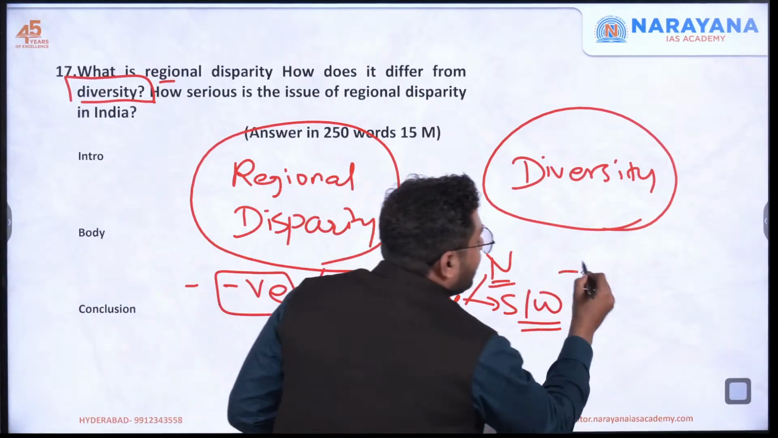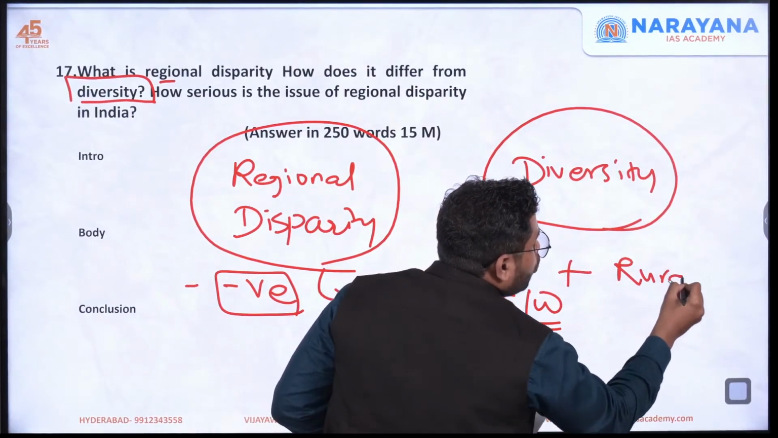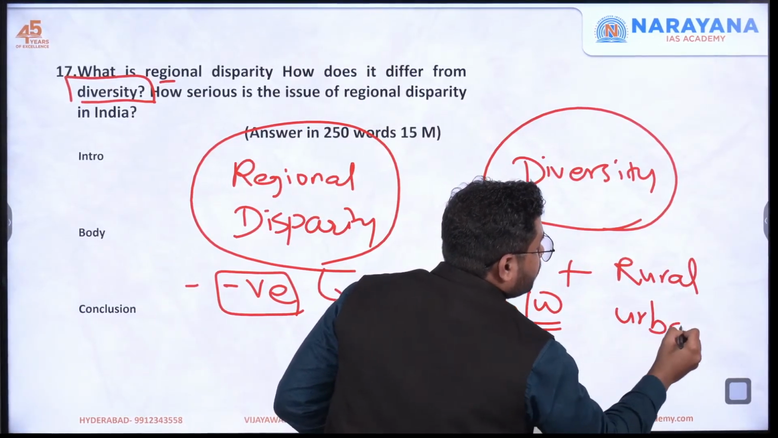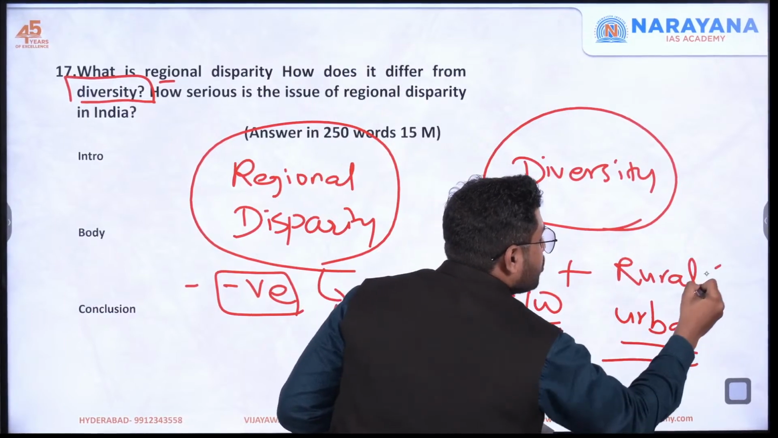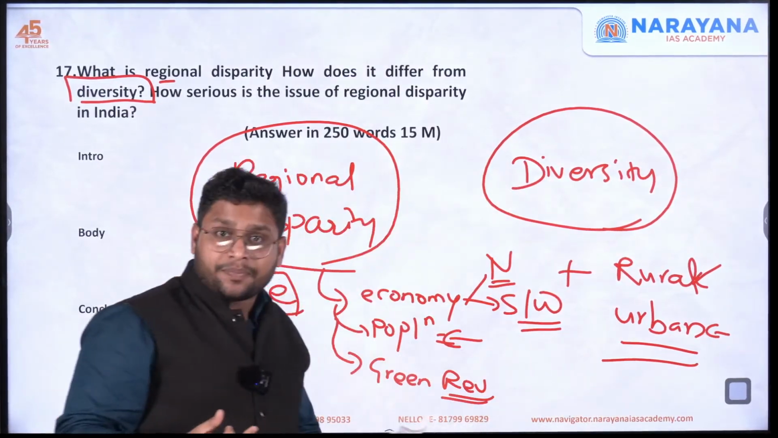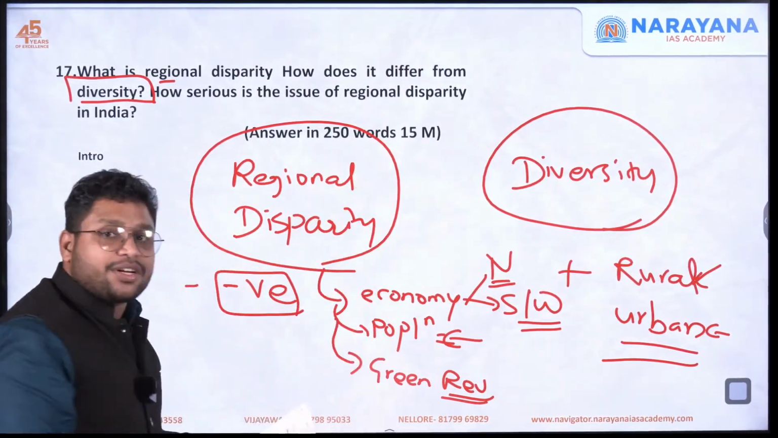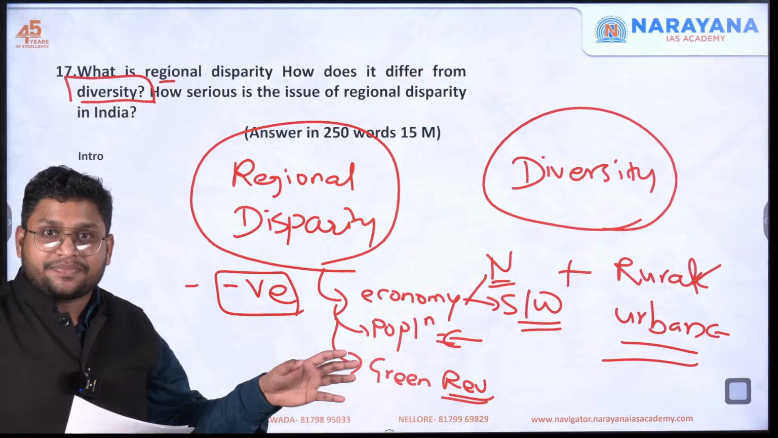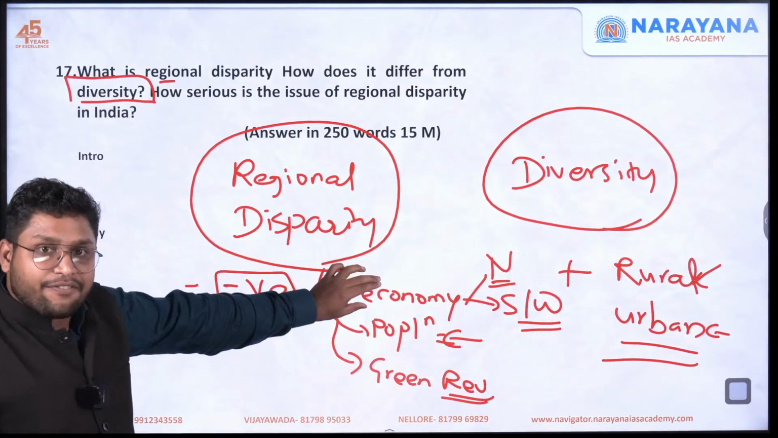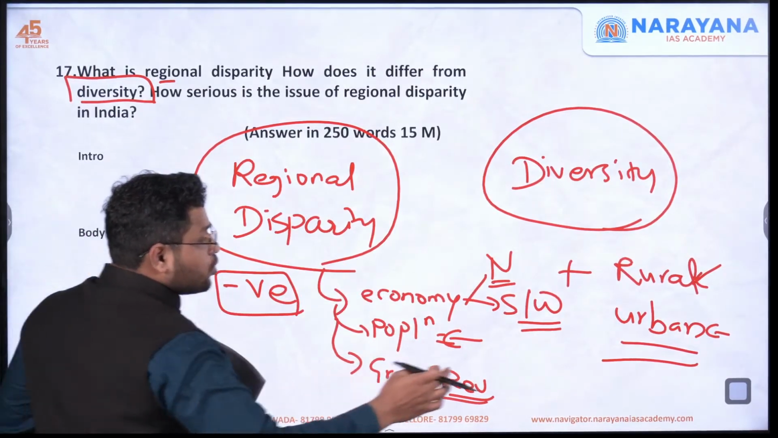You can even add in the factor of this rural urban disparity also. That rural India is very much poor, whereas urban India is growing. You can show with examples also. So this is how we have tried to show all the disparities. Now this is just economic angle I have focused on. You can also focus on other angles.